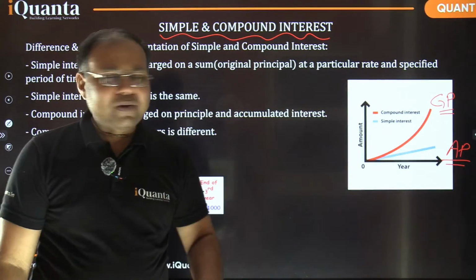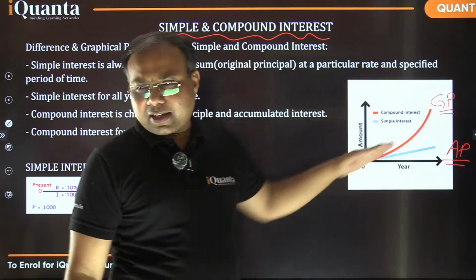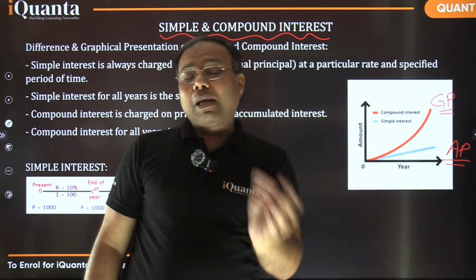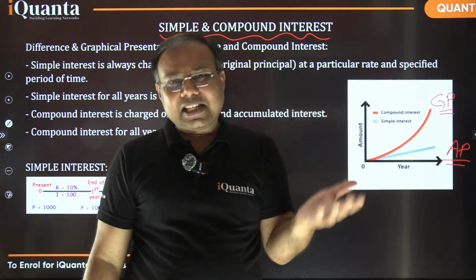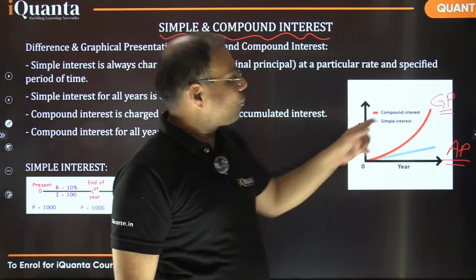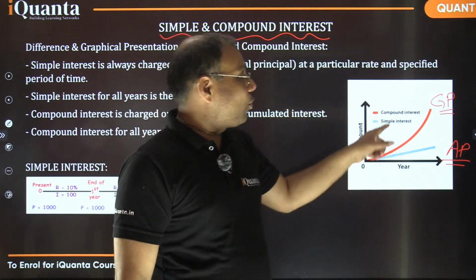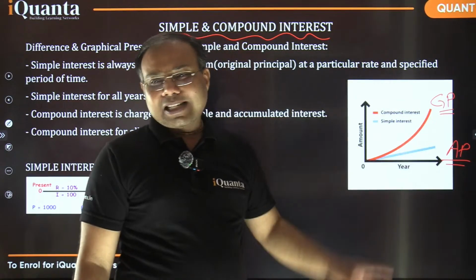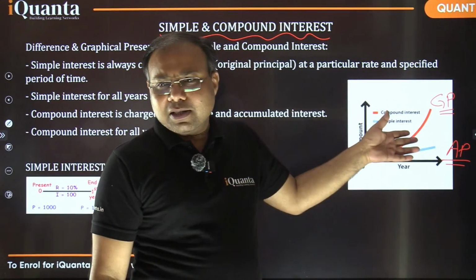ठीक है ना? All of you are familiar with that. In case of arithmetic progression, the values are increasing at a constant rate. Why? Because you are getting a fixed percentage of the basic value, the principal value, every time, right? Every tenure, you are getting a fixed increase. That fixed increase, we call it simple interest, right? In case of compound interest, your interest goes on increasing. Every time you are getting more increase, more hike. So this graph goes exponentially, right? So it actually follows geometric progression, and you are going to get more returns in case of compound interest.